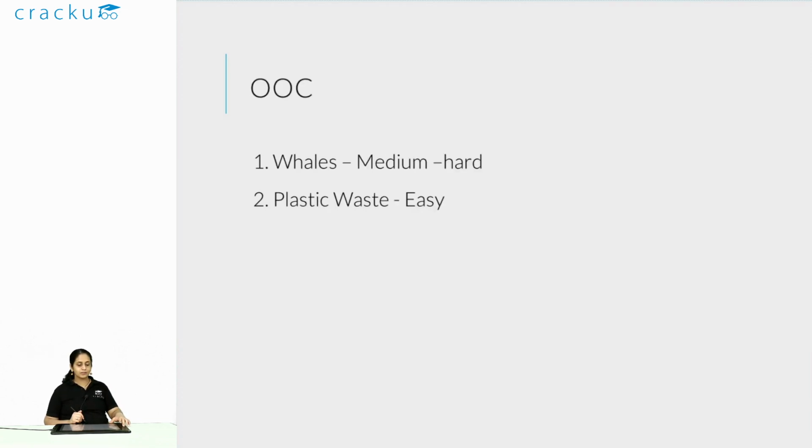The OOCs were, there was one which was medium hard and the other was easy. The one on plastic waste, essentially, if you see the OOC parajumble on plastic waste, you get a mandatory pair between 2 lines and a link also between those 2 mandatory pairs.